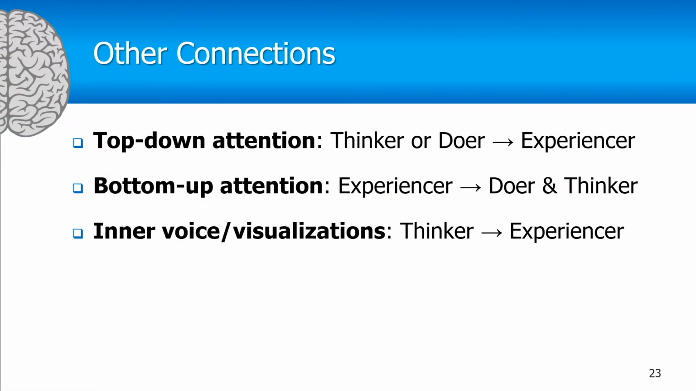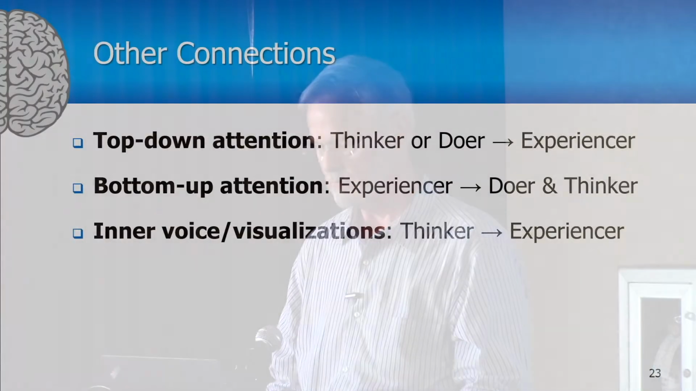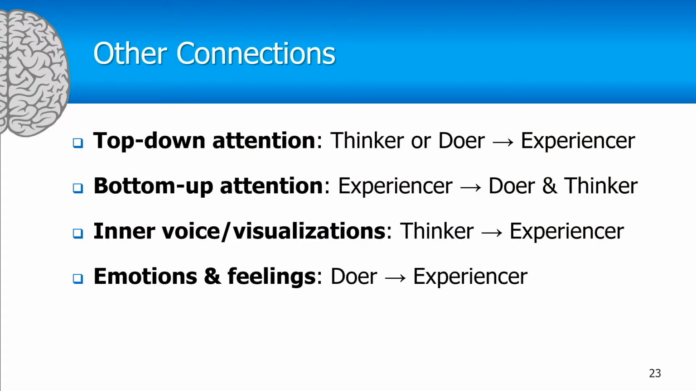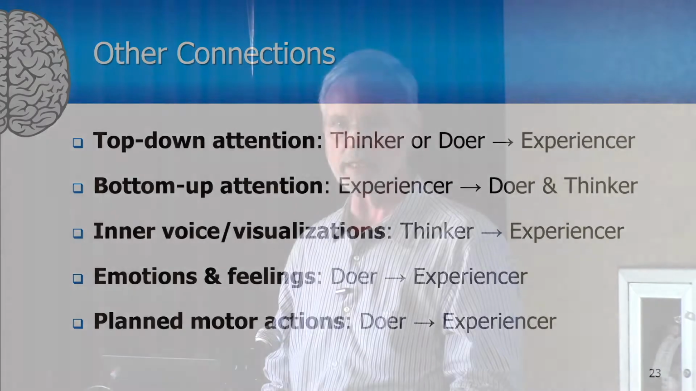Now, the experiencer also experiences the internal voice and visualizations of the thinker. The thinker generates the internal voice that we hear in our head, or the visualizations. Some people are more visual, some people are more verbal. But whatever it is, visual or verbal, it's the thinker that's generating that, and we can experience that with the experiencer. Similarly, the experiencer experiences the emotions and feelings of the doer. So the doer generates the emotions, and the experiencer is the agent that experiences those. Now, in addition, the doer needs to tell the experiencer about any planned motions of the body. Because if we move our body, the sensory inputs are going to change, and the experiencer has to know how they're going to change so that it doesn't think something weird is happening.